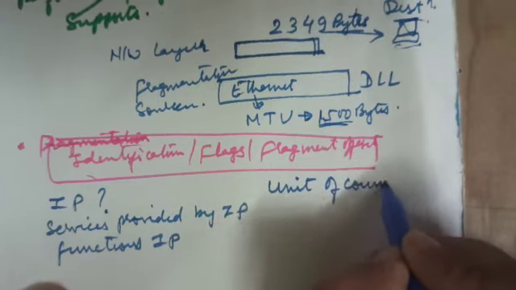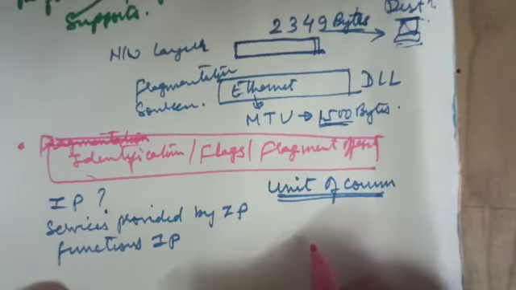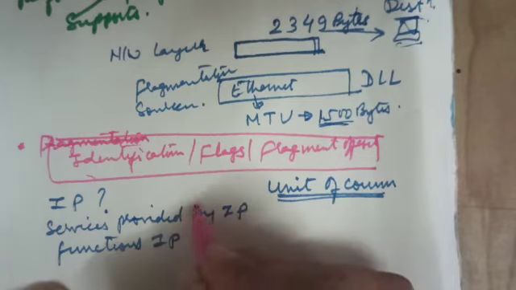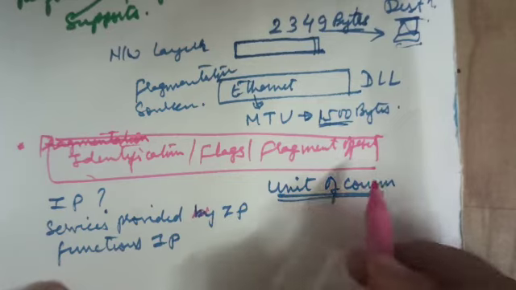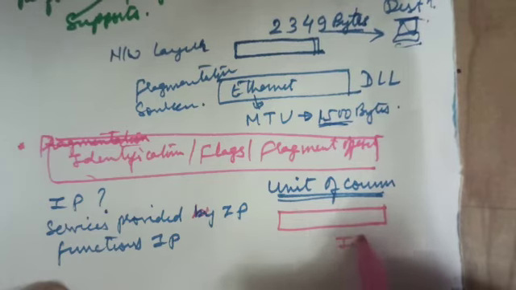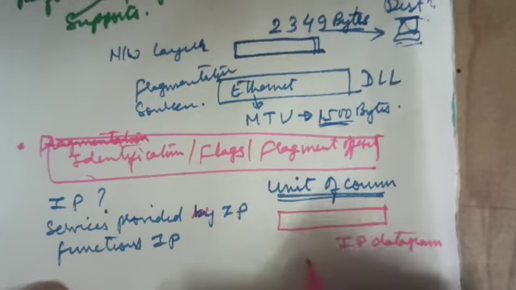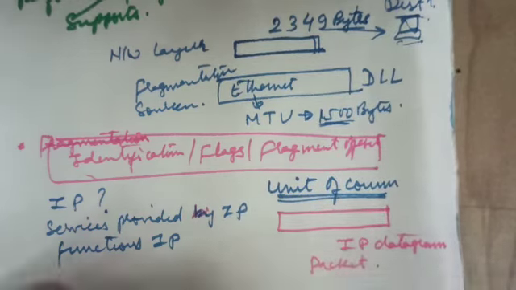Unit of communication means the form in which the information is transmitted by the Internet Protocol at the network layer. The unit of communication for IP is called a datagram, IP datagram, or it may be called an IP packet.